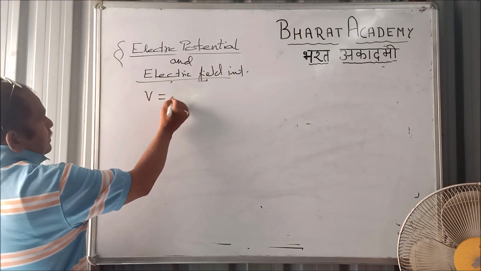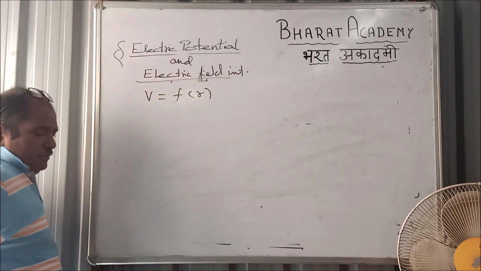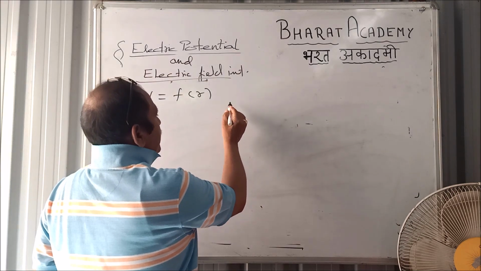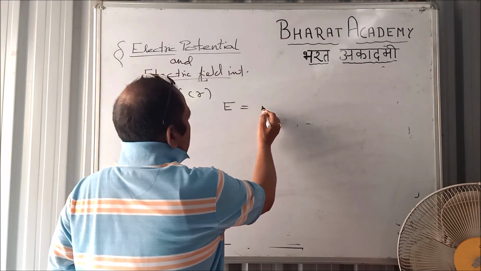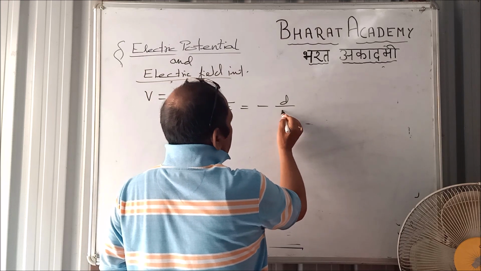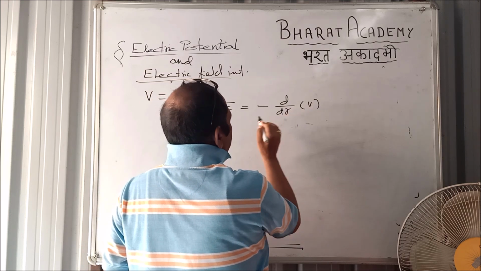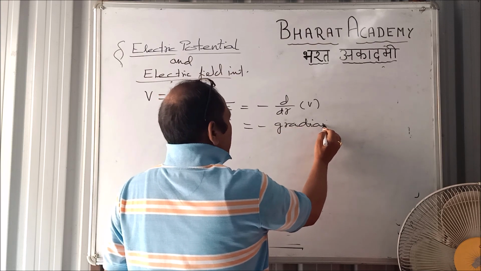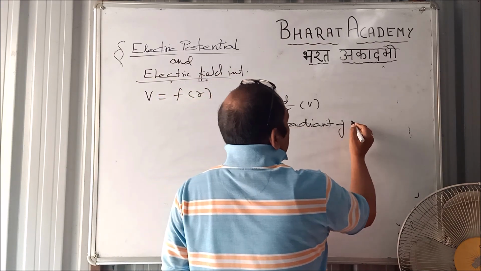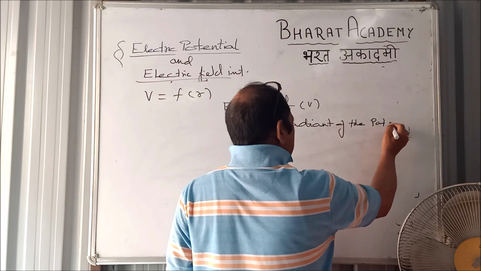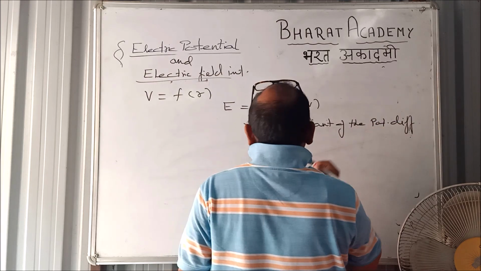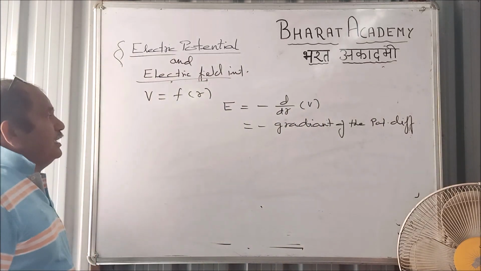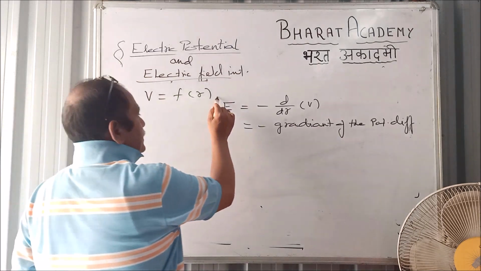Suppose V is a function of R. Mathematics students must know that V is related to R. In that case, this E is nothing but minus d by dr of V. Mathematically, we call it the negative gradient of the potential. Remember this fact that electric field intensity is the negative gradient of potential, provided that V is a function of R.